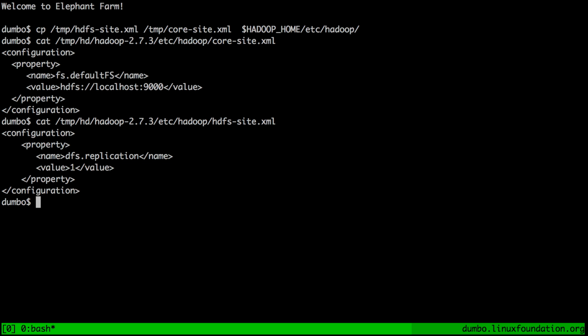Because we're running on a single node, we cannot really replicate blocks to any other nodes here. So now that we have the files in place, the next step is to format the name node. This is the same step that you would do with a brand new hard drive, to basically put a new file system on it. So let's run the format command, and we will use the HDFS command line utility. We will give it a name node option, and then to the name node option, we will give -format as a sub option to format the HDFS.